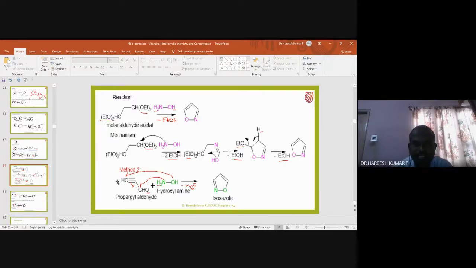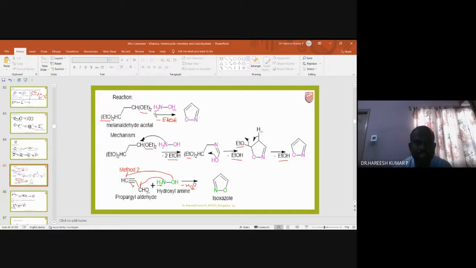Similarly, the name of this compound, CH triple bond O, is called propargyl aldehyde. Okay, you can also call it acrylaldehyde. Okay, propargyl aldehyde or acrylaldehyde or propinaldehyde. The IUPAC name is propinal. So this is asked in the question paper.